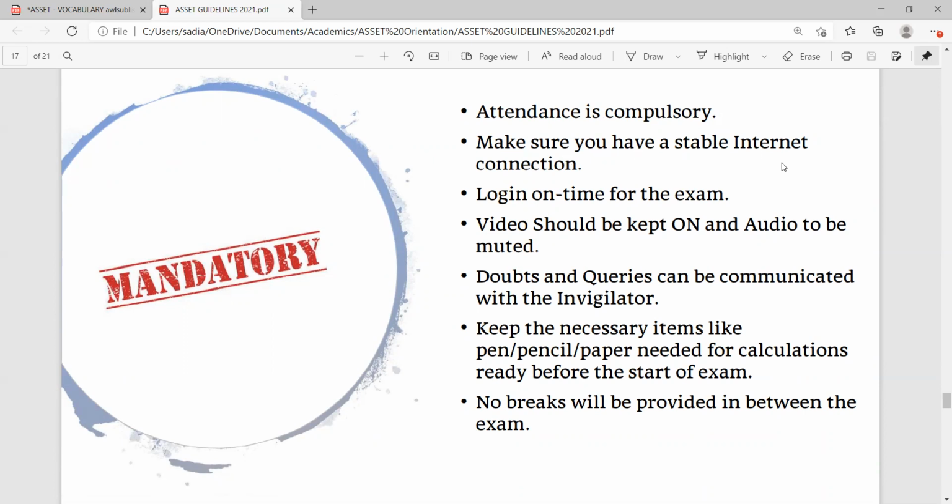Make sure you have a stable internet connection once you begin the test. Suppose your internet fails after you have begun the test, the page might expire, and you would lose whatever you have attempted. So make sure you have a stable internet connection.